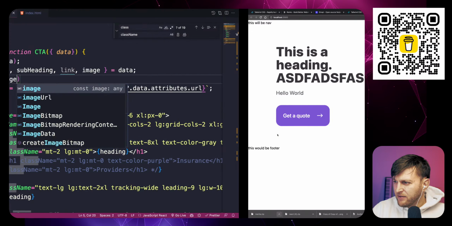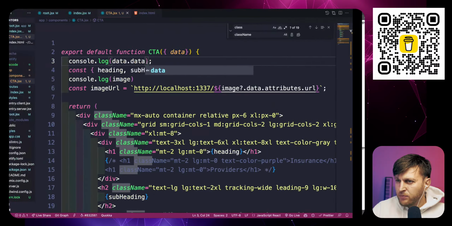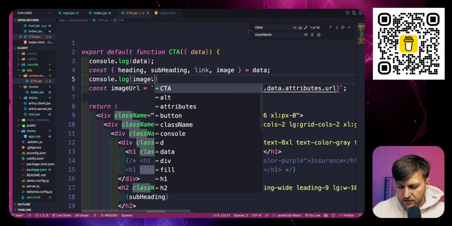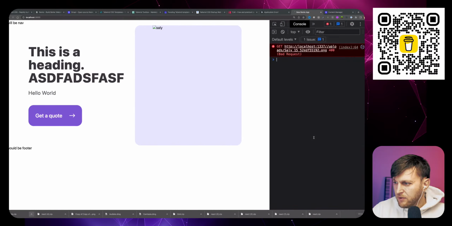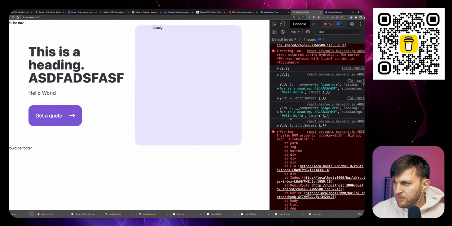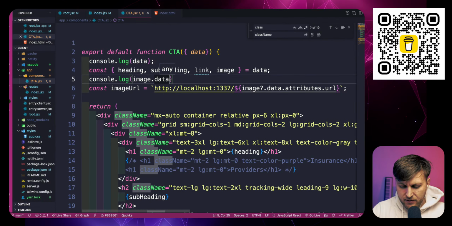So, oh, it's data. So we do have data, image data. I did have that. Oops, not the wrong one. Image.data. And I'll figure out those warnings later. Attributes. Yep, I did that.